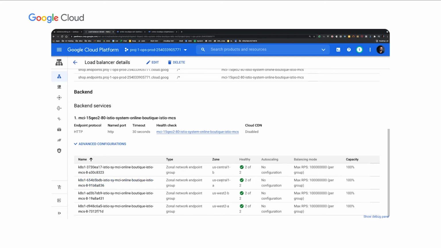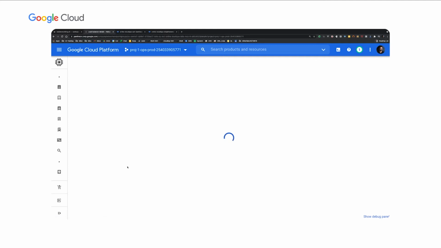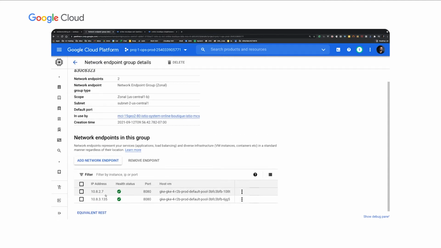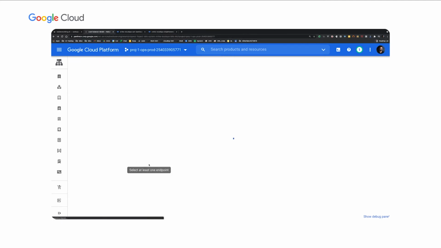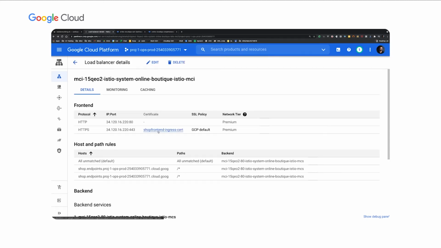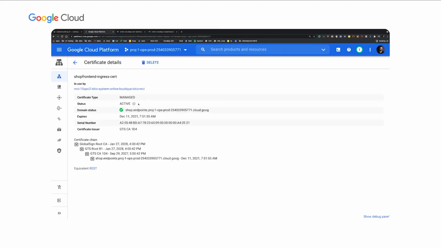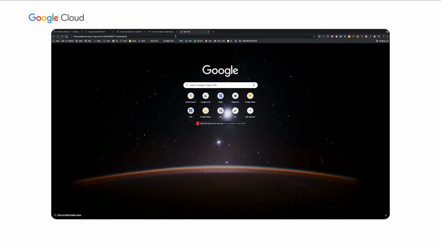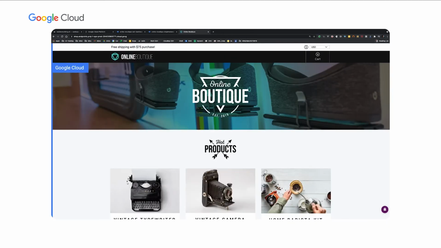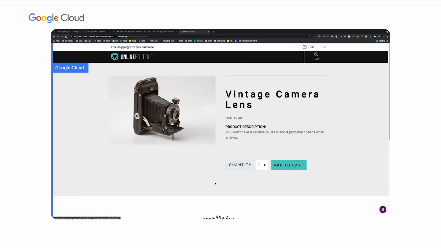And we can verify that by looking at the zone, and you can see that all 4 zones are covered. And if we click on any of these endpoints, you can see the actual pod IP addresses, and they are healthy. If we go back to this certificate, I've created a Google Managed certificate for a DNS name. So remember, in the multi-cluster ingress, we had a host field that pointed to this DNS name. And so in order to access this service, I can just simply copy this, open a new tab, paste it, and you can see that we can access our online boutique application, and we can navigate around this application.